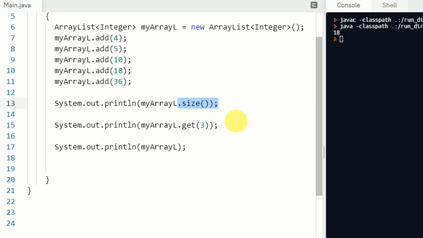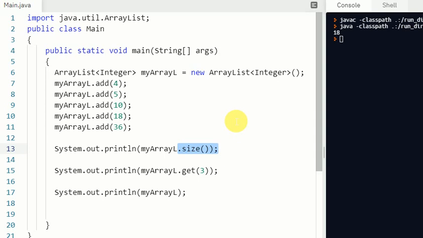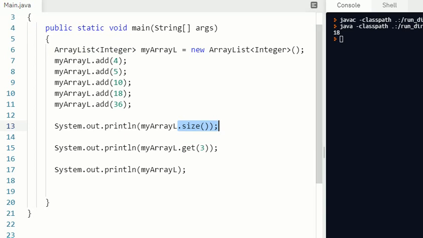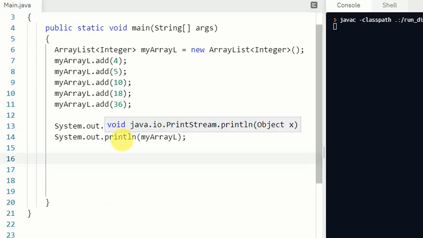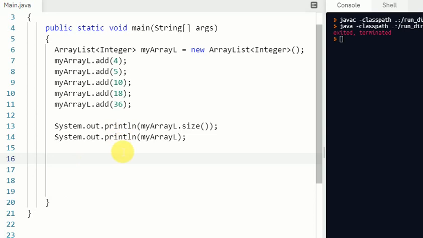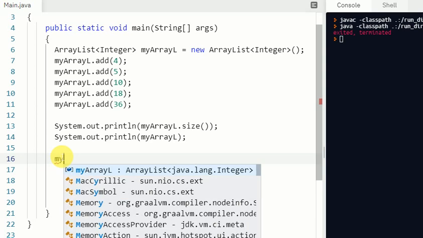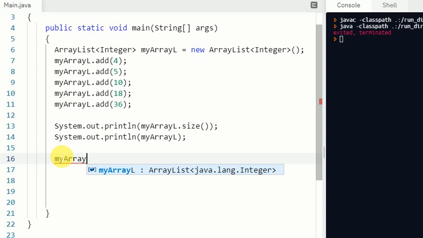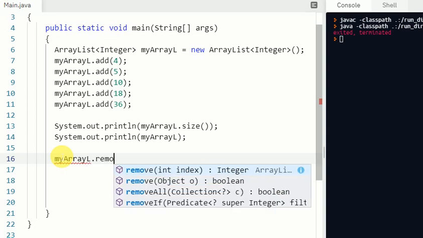Okay, the next method is the remove method. Obviously, if we can add values in an array list, we can remove values from it as well. So if we have to remove any value at any specific index point, we have to write the name of the array, myArrayL dot remove, and because it is a method, in the round brackets you have to write the index number.